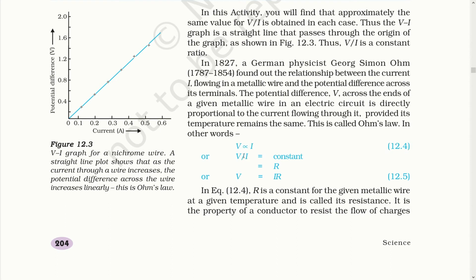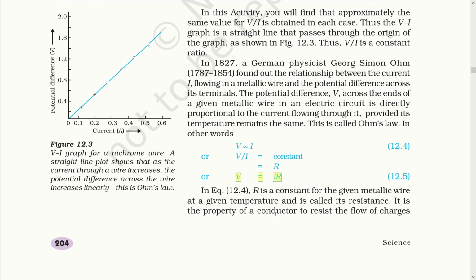Or you can say V upon I is some constant, and that constant is R. R is a constant for the given metallic wire at a given temperature, and what we call R is resistance. That means the nichrome wire that we connected between points X and Y is the resistance which was constant, and we changed voltage and noted down the current. So what you got was, while the resistance was constant, V upon I became a straight line graph, or you can also derive it as V is equal to IR.